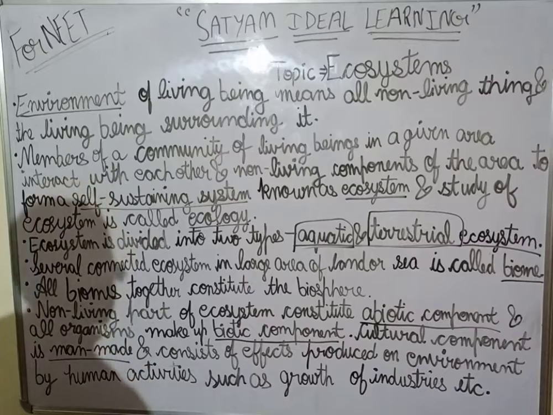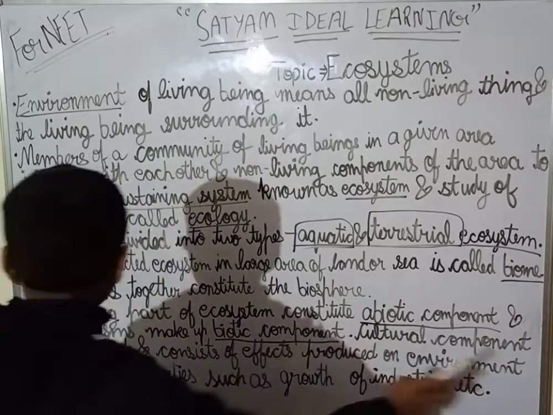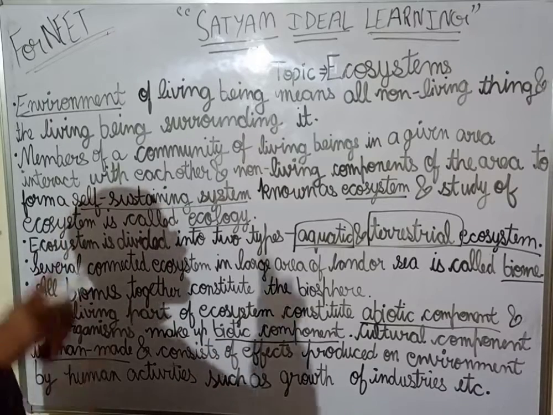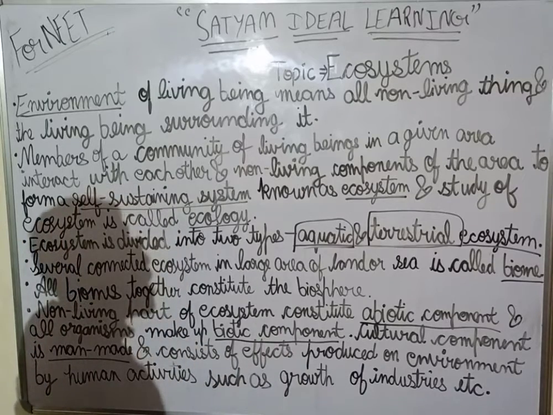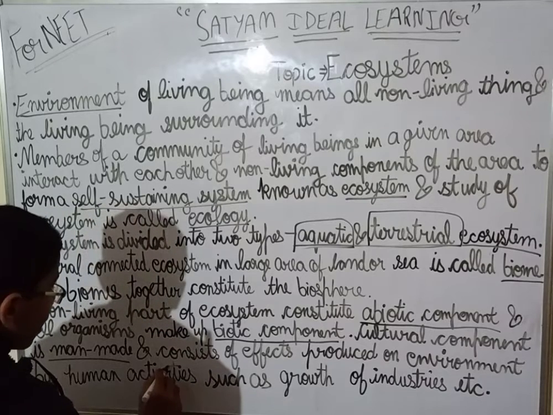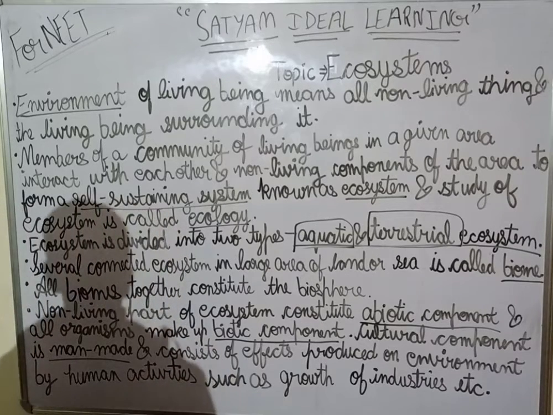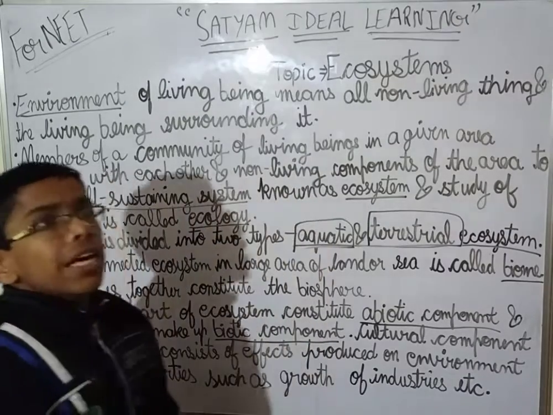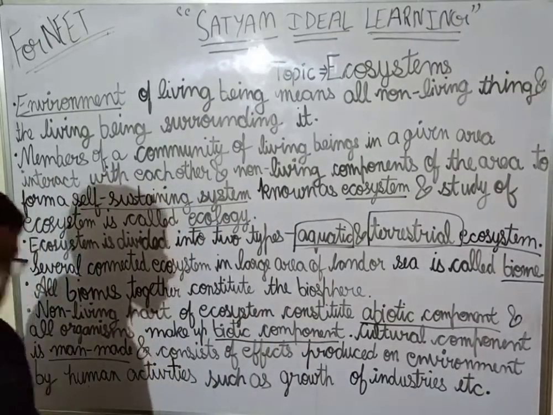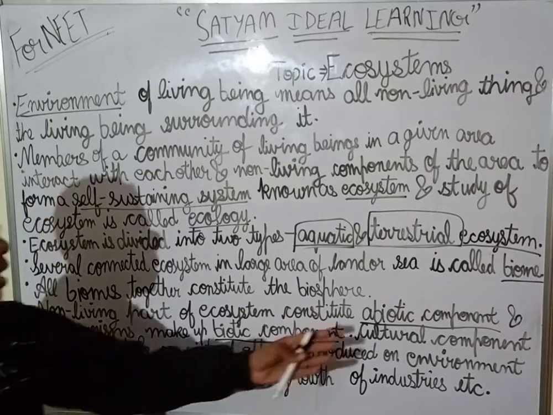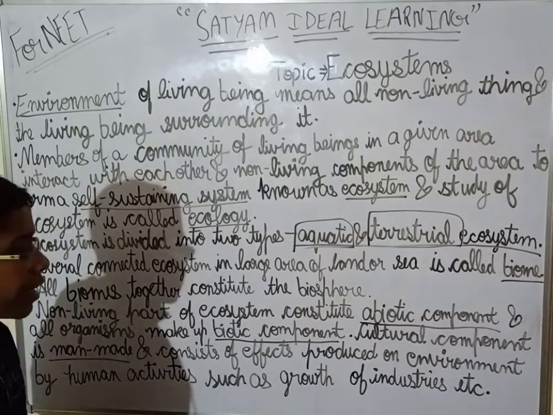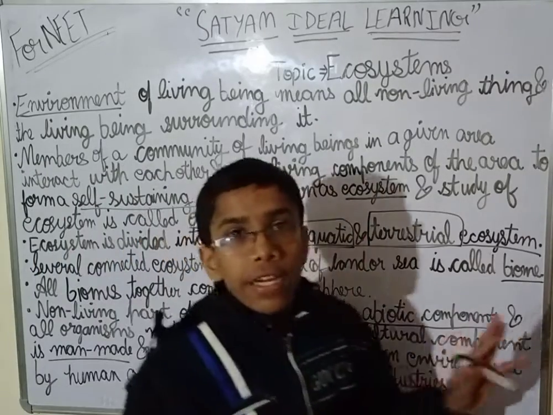I am repeating the definition once more. The cultural component is man-made and consists of effects which are produced on the environment by human activities, such as the growth of industries and agriculture. This is how the cultural component is made. I think this is clear to all of you.